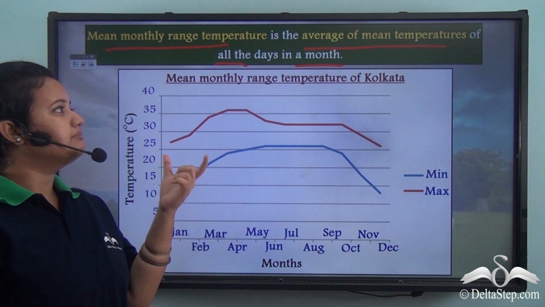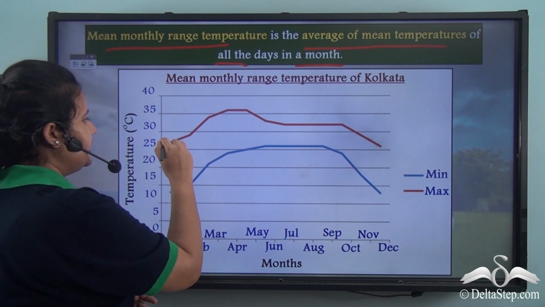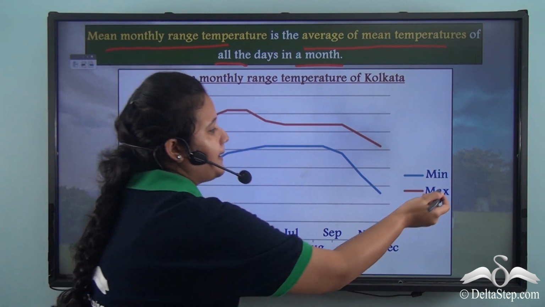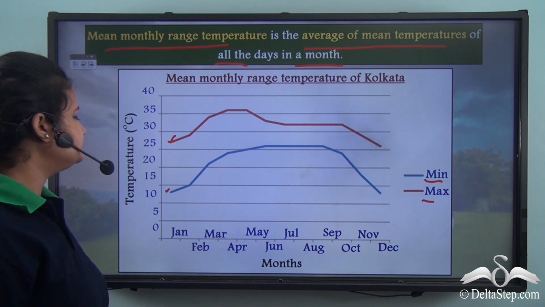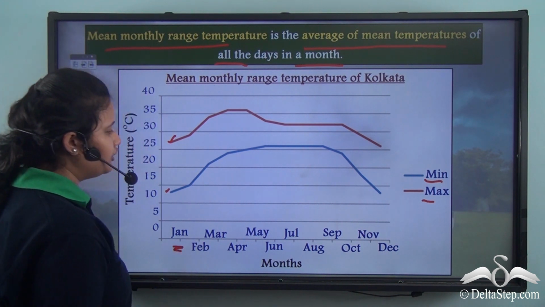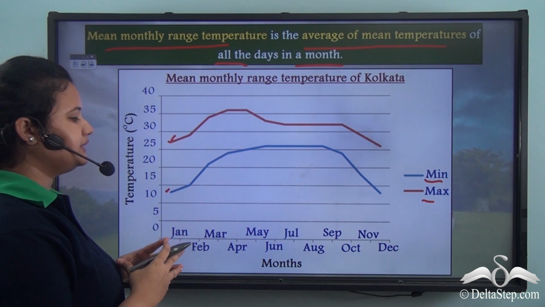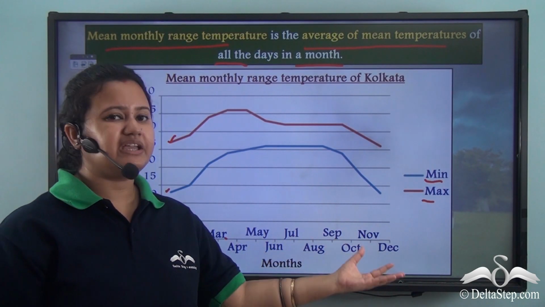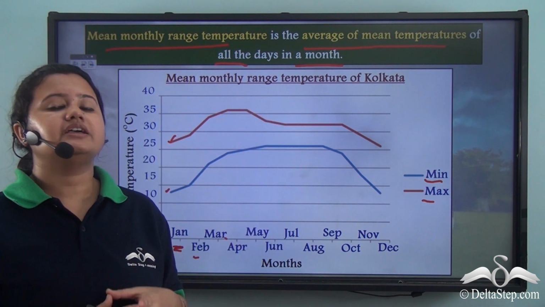And here the mean monthly range of temperature has been calculated by subtracting the lowest, that is the minimum, from the highest, that is the maximum, temperatures of all the days in a month. So for the month of January, the average has been taken. Similarly for Feb, March and the rest of the months. Now the average of these monthly values has been taken, and this is how the mean monthly range of temperature is calculated.